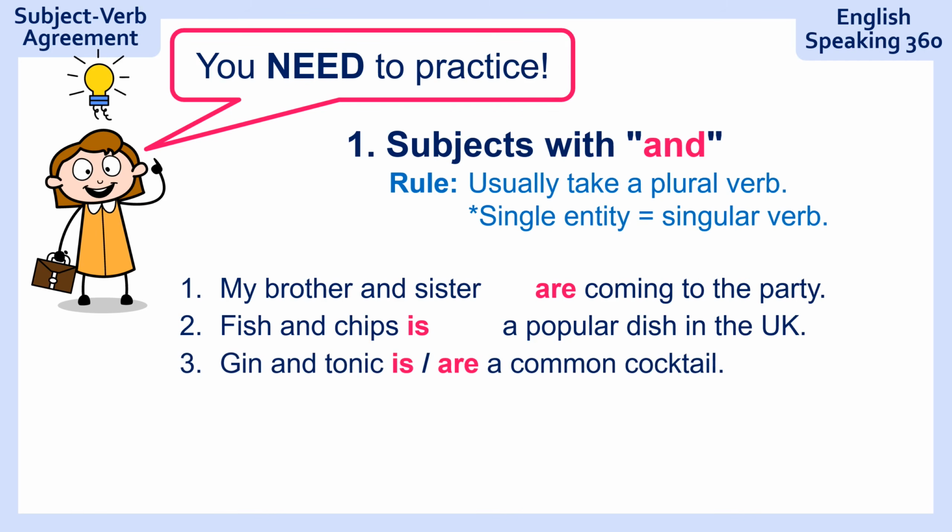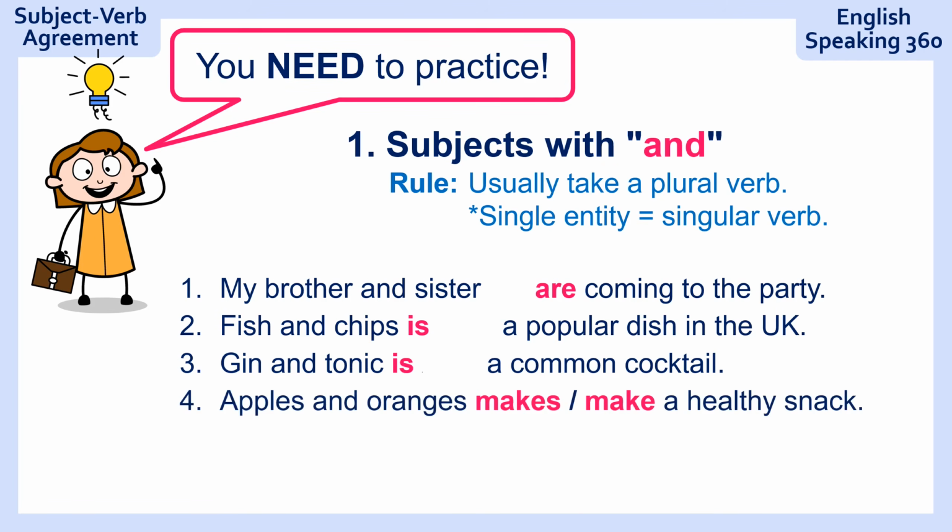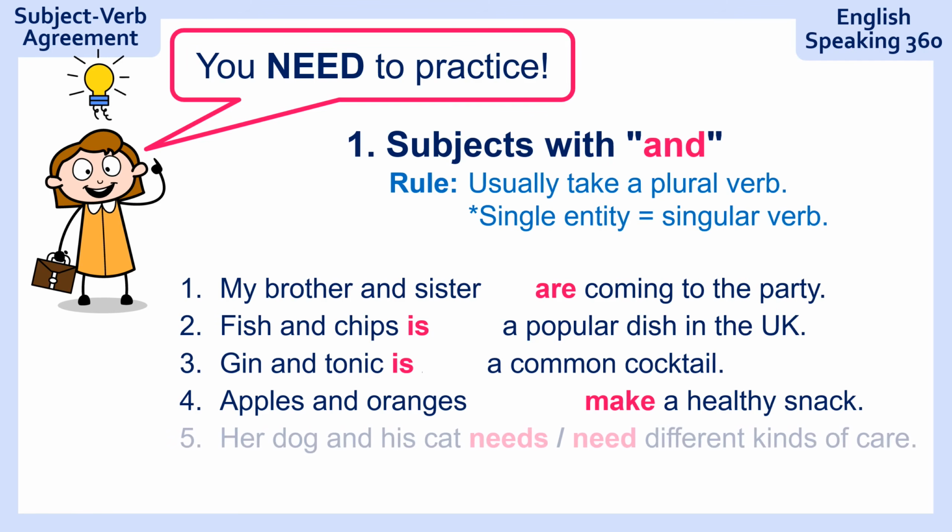Number 3, "gin and tonic, a common cocktail." Gin and tonic is a common cocktail, of course, because it's one cocktail, it's in one glass, so it's a single entity. Apples and oranges, a healthy snack. Apples and oranges make a healthy snack. They are two different fruits.